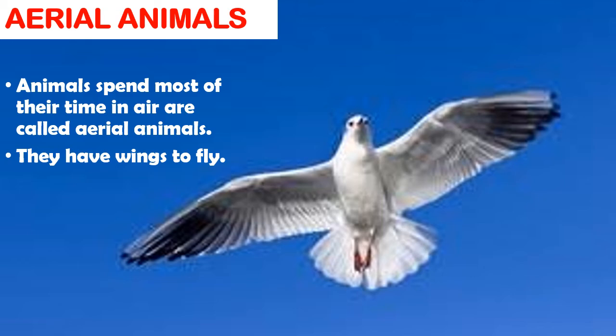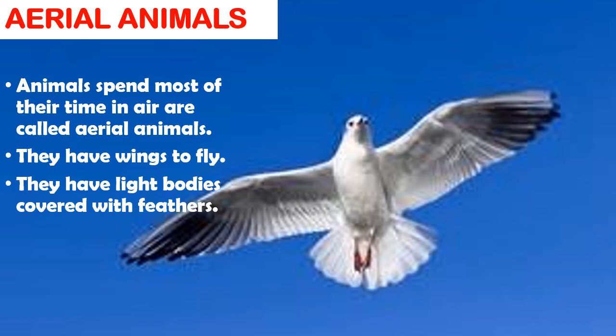These wings are covered with feathers in the case of birds, or are made up of silky membranes in the case of insects. They have light bodies covered with feathers. Their bones are hollow and light. Hollow means empty from inside. That's why these animals can fly.